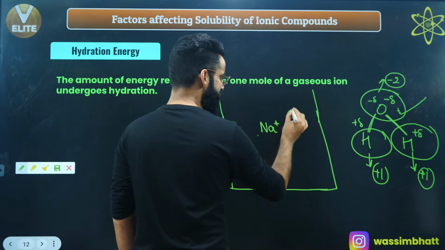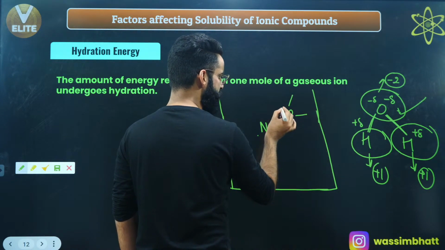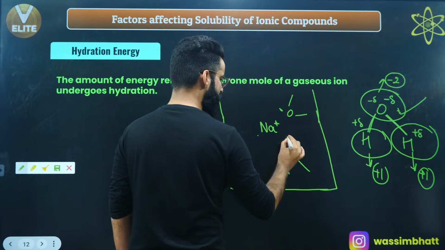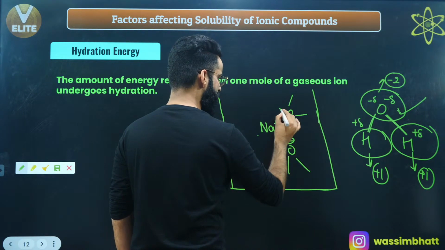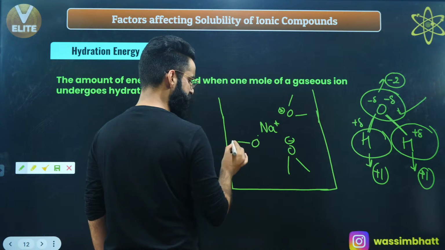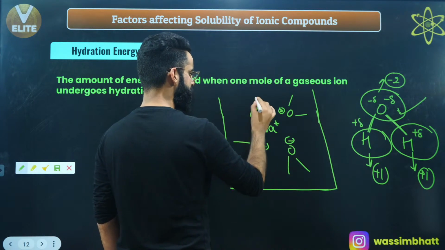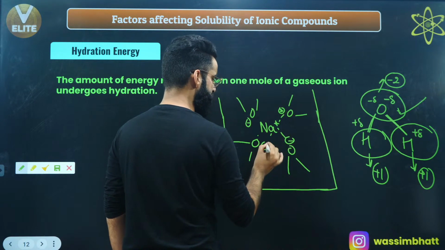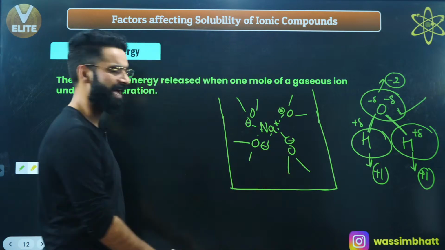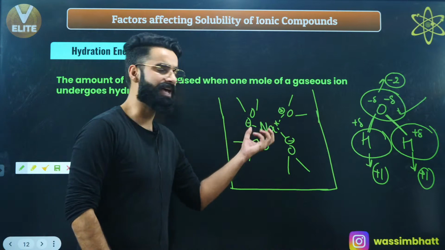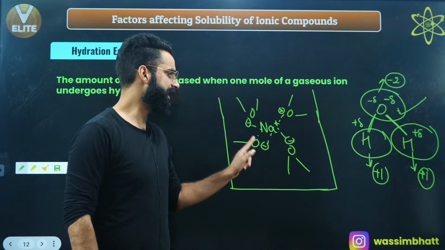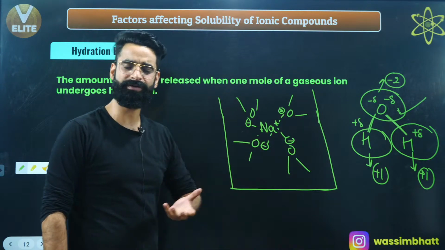The negative end of water, which carries the negative charge, is going to attract this Na positive towards itself. It is going to attract this positively charged species towards itself. So what is happening exactly? Attraction is taking place between this Na positive and the negative ends of water. Positive and negative are going to attract, absolutely.